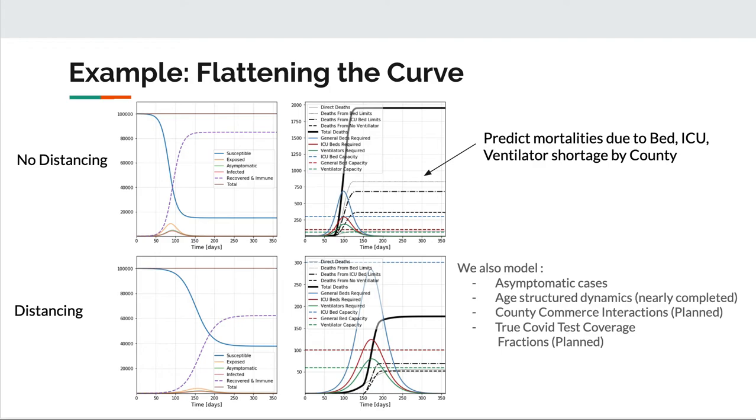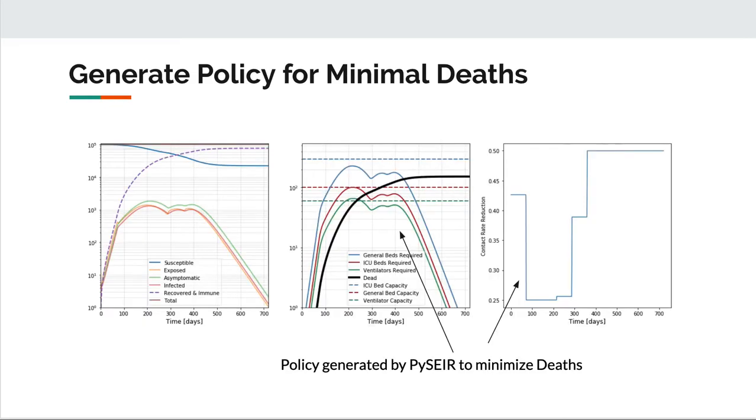We also predict mortalities due to saturation of hospitals, including ventilator shortage, hospital bed, and ICU shortages by county. We would like to model age-structured dynamics, which is in the works, county commerce interactions based on census data, and true COVID test coverage fraction estimates, which use proximity to test centers in order to estimate the fraction of untested coronavirus cases.